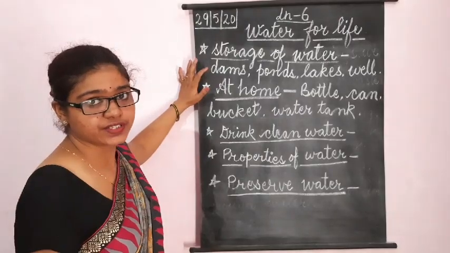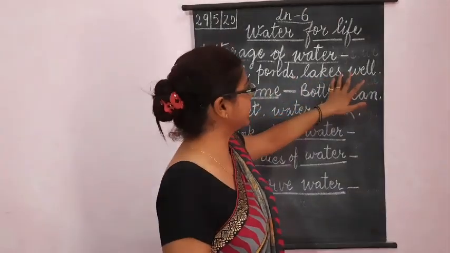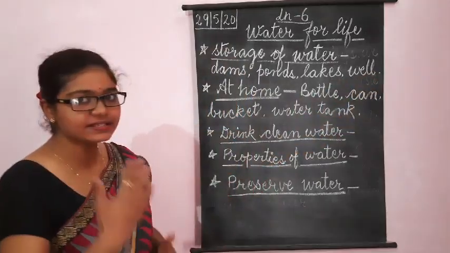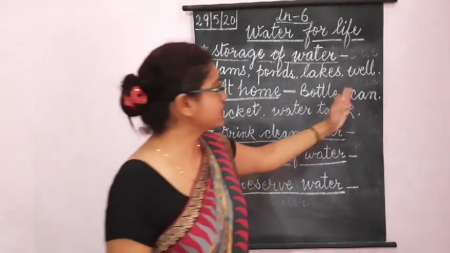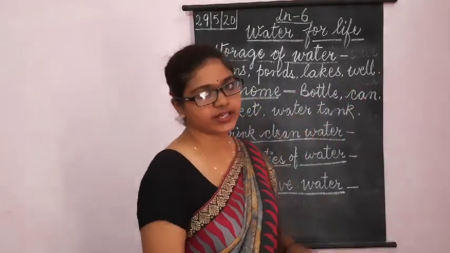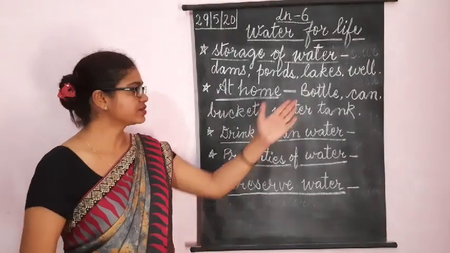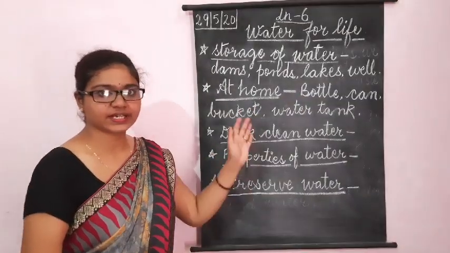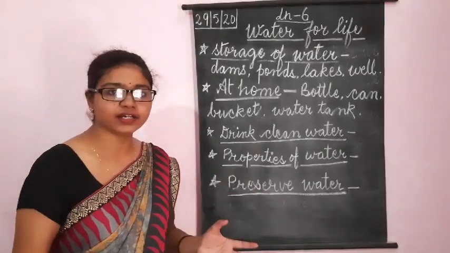Outside of the house, which is done by the government, in dams, ponds, lakes and wells. And inside the home, how can we store the water? We can store the water in bottles, cans, buckets and water tanks for further use. If the water is not there, then we can use this water from these containers. Okay, we should keep the water in a clean container.